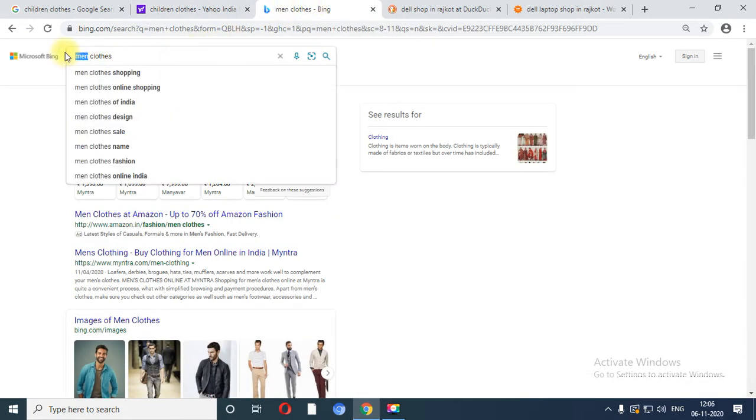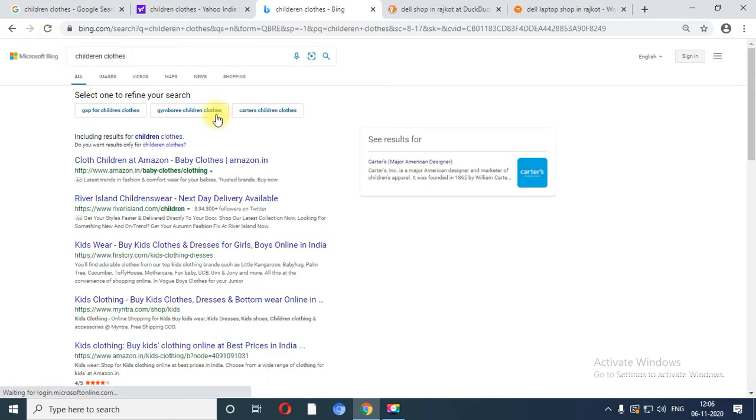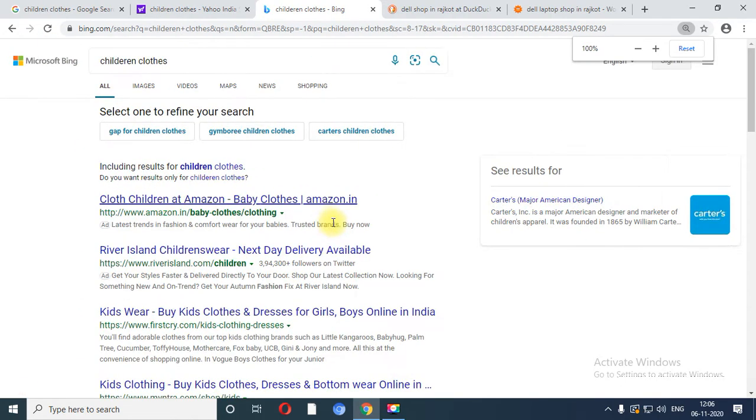Inside Bing, let me fire the word children clothes. So in Bing also you are able to fire the keyword, and based on your keyword it will produce the output.